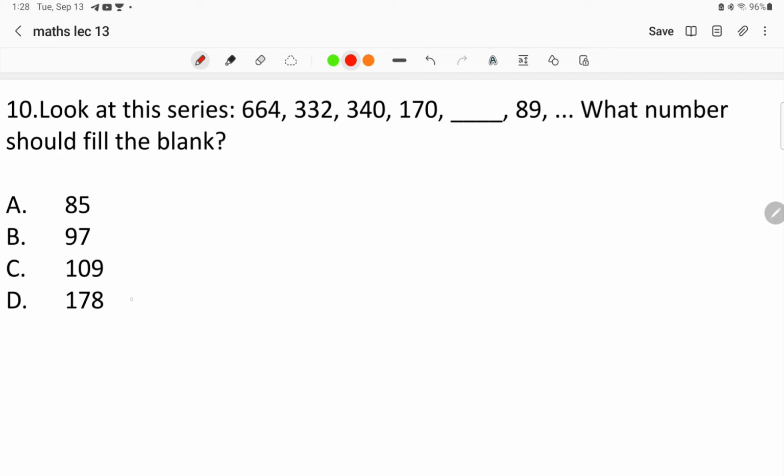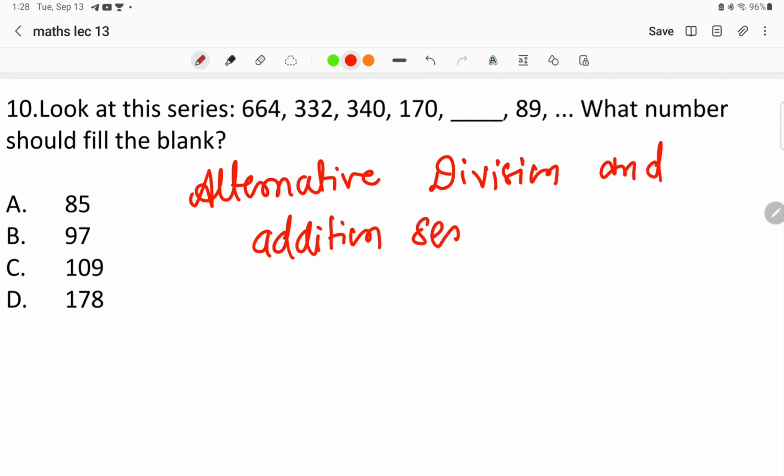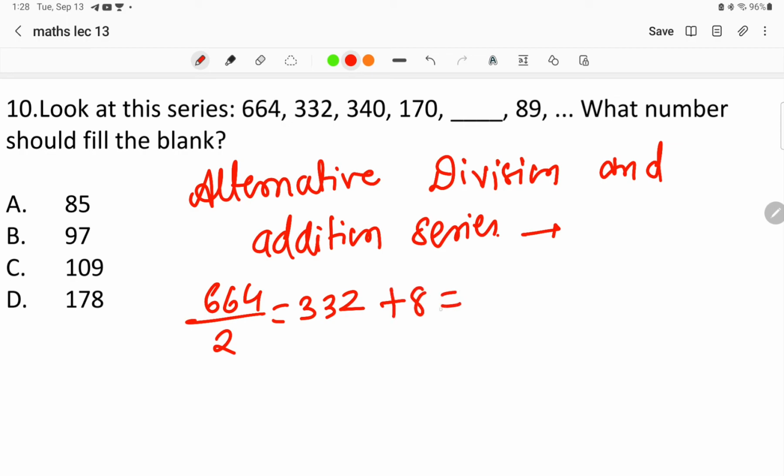Now in this, we find alternating division and addition. First you have to divide by 2. That is, 664 divided by 2 gives 332, right? And when we add 8 to 332, we get 340, right?